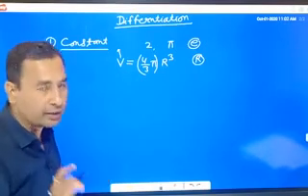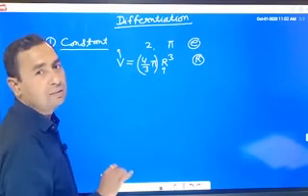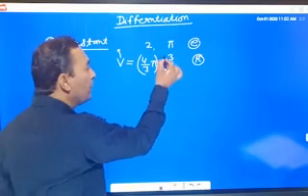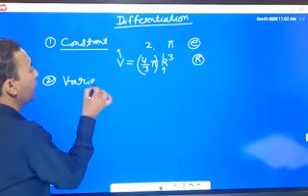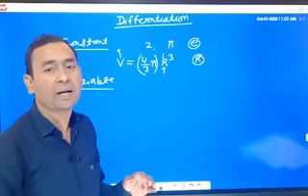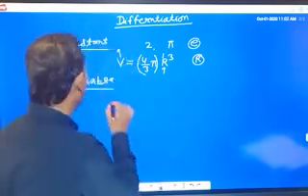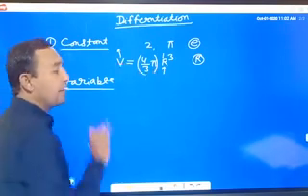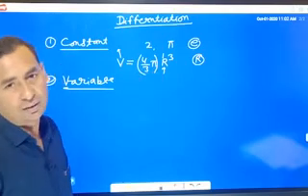ये फिक्स वैल्यू रहेगी. इसकी वैल्यू किसकी चेंज होगी? r की. When r changes, then V changes, and when V changes, then r changes. So this is a variable. Number 2 is the definition of variable. What is a variable quantity? A variable quantity means a quantity which changes. In this, V and r are variables and 4 by 3 pi are constants.